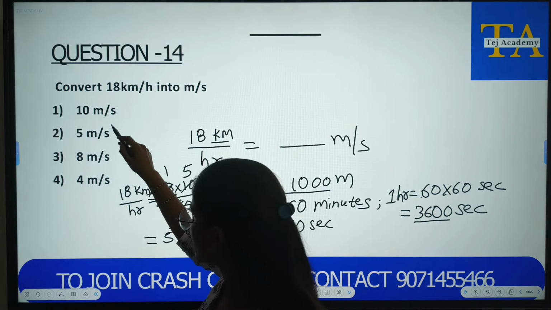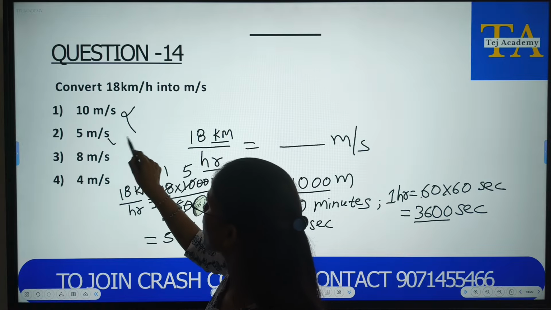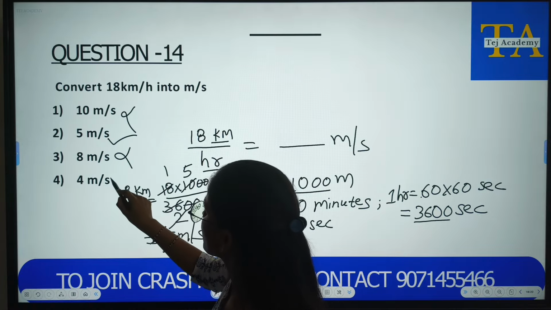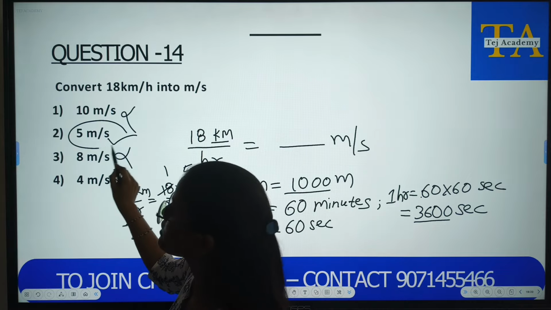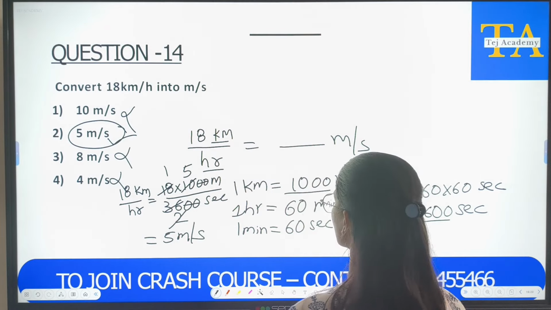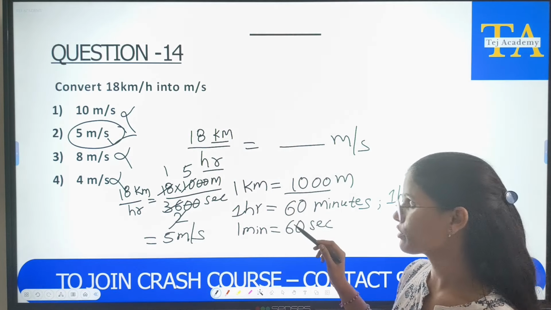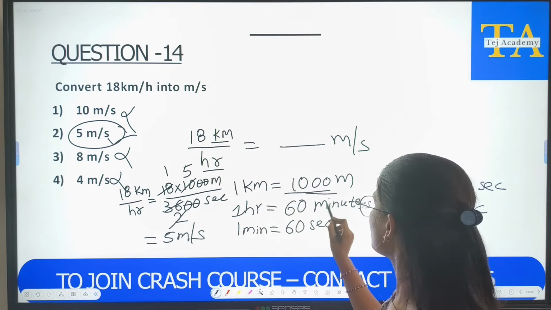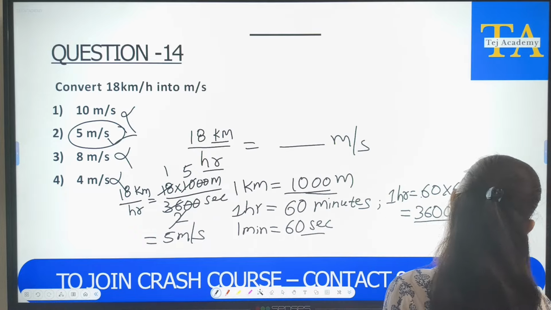So we are having 10 meter per second? No, 5 meter per second. This is wrong, and this is also wrong. Our answer is 5 meter per second. So whenever you get a conversion question, you should substitute these values. Next question.